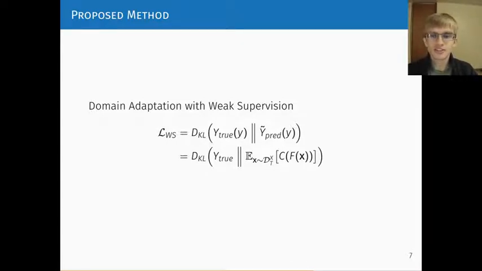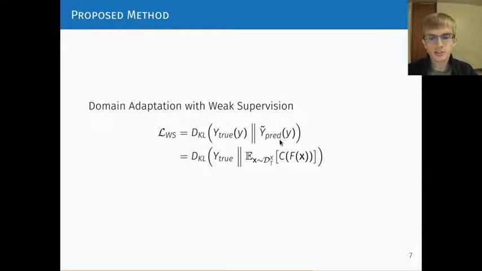So in addition to the domain invariance objective from the previous slide, our method will also select parameters that result in predicting the right amount of cooking, sleeping, etc. for the target domain. The true label proportions are represented as P of y, or here shown y true. In other words, what's the probability that we have a sleep label, a cook label, etc.? We minimize the KL divergence between this known label distribution for the target domain and the estimated label distribution from the model on the target data.